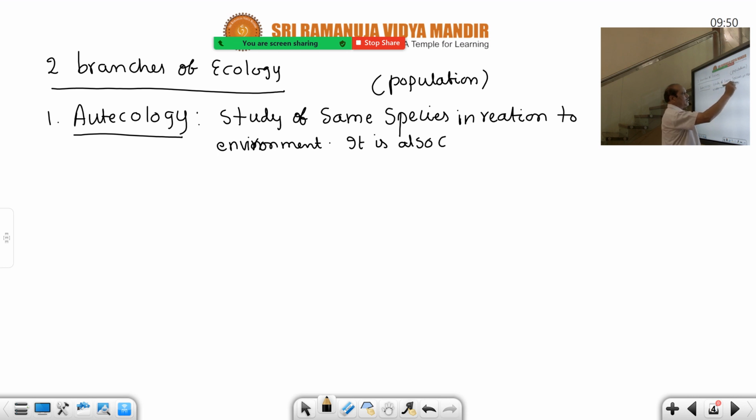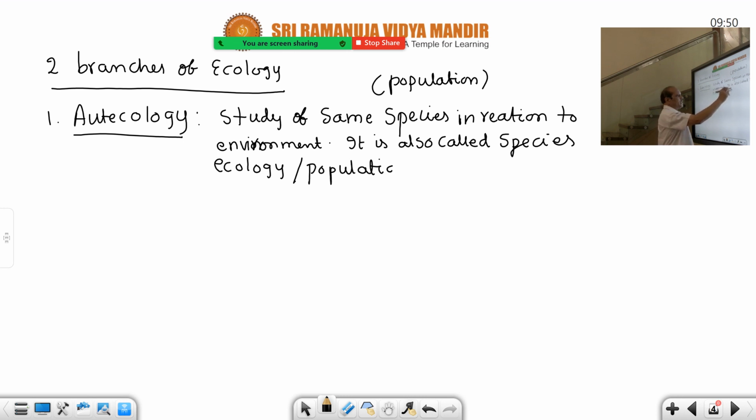Autecology has three names: population ecology, species ecology and autecology. Auto means self, meaning own species, in relation to environment.